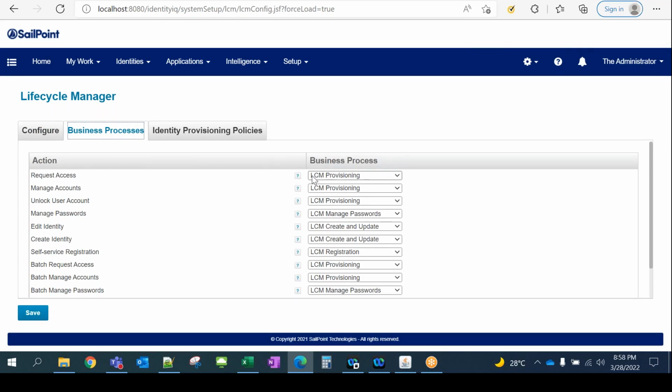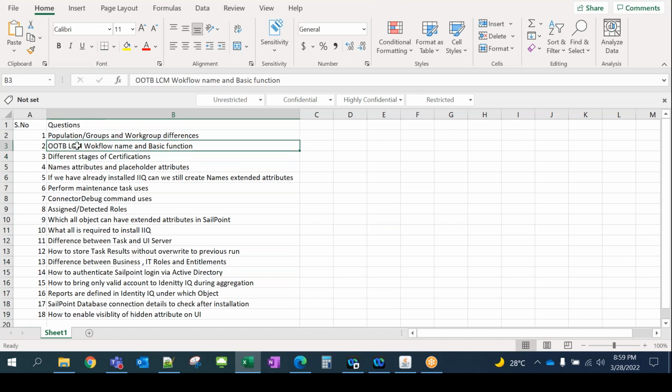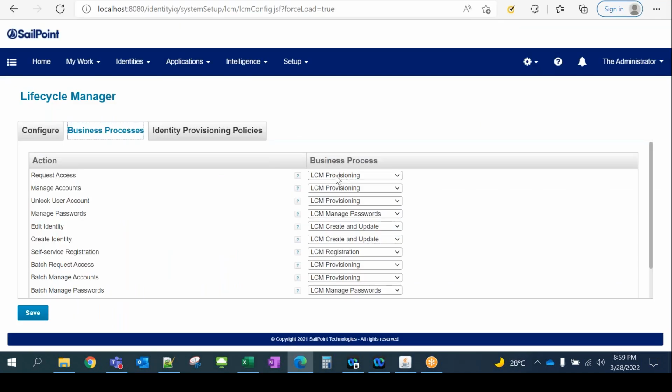This is the workflow name. It is the most popular workflow name in SailPoint, used in many different functionalities, and people modify it to achieve custom requirements. So if somebody asks you what is the out of the box LCM workflow name, it's LCM provisioning.